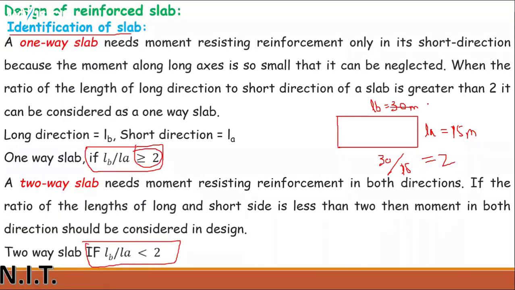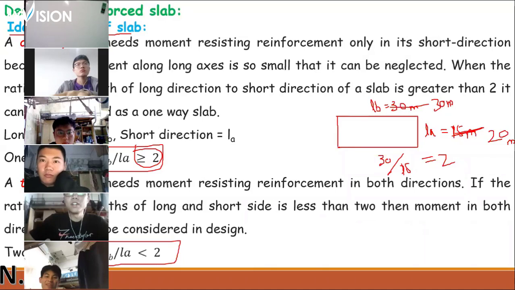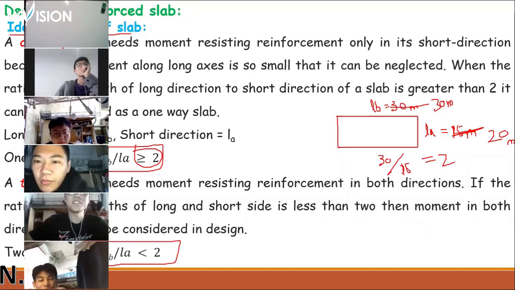If this dimension is, for example, 30 meter as before, and this dimension is, for example, 20 meter, then what will be the slab type? Mr. Bell, if LB is 30 and LA is 20 meter... Mr. Dragon, where are you?